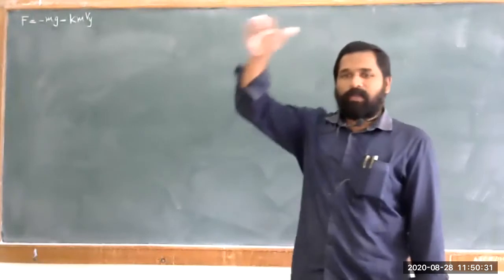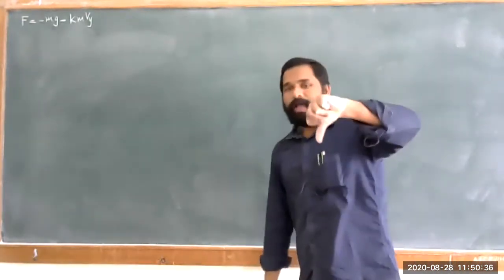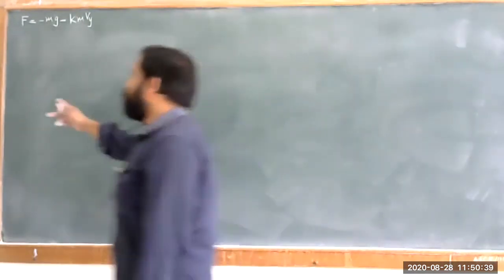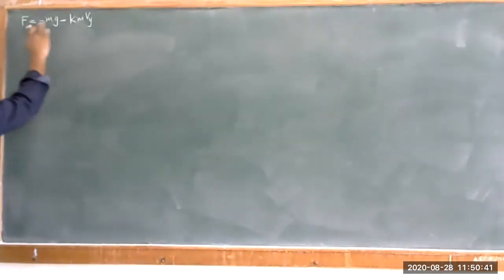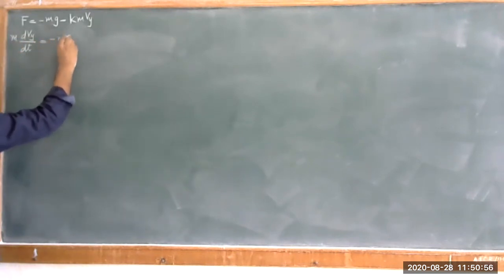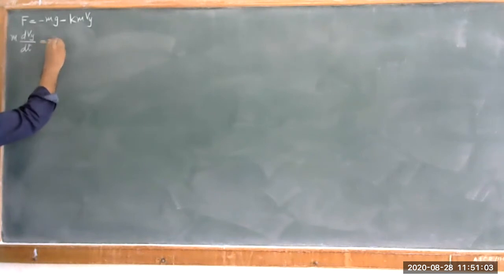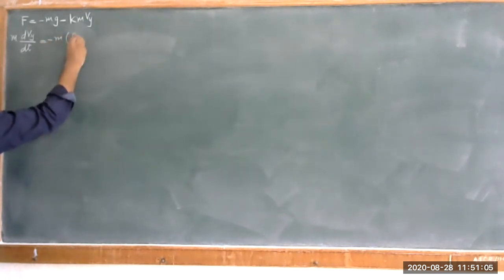The particle is moving in a vertical direction, and as it is moving in the vertical direction, we have a gravitational acceleration which is in the downward direction, and so this is the negative sign here. So we have this first thing. Now use Newton's second law of motion, that is m dVy by dt, which is equal to minus mg. We'll combine this directly so that you can skip one step. So this is nothing but minus m into (g plus k Vy).